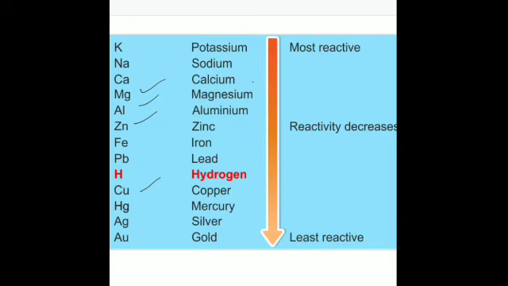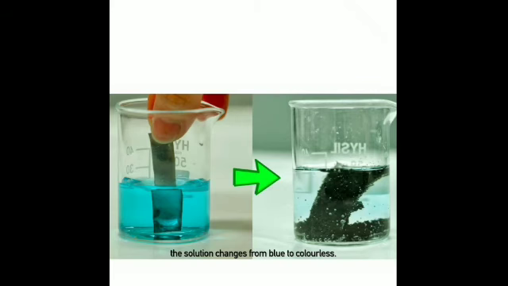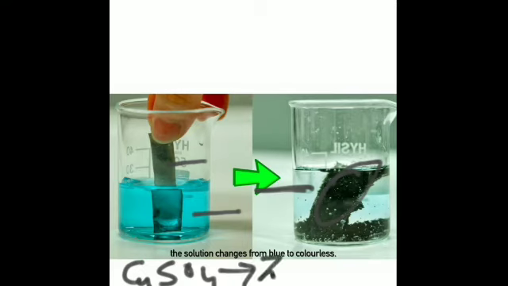You can even see this in the form of an experiment over here. This experiment I had told yesterday also. You can see this zinc strip immersed in copper sulfate solution, how copper gets deposited on the zinc and this solution becomes colorless, that is it becomes zinc sulfate. Is that clear? The solution changes from blue to colorless, that is copper sulfate has changed into zinc sulfate, and here the strip of zinc was there and here it has got deposited with copper. Is that clear?